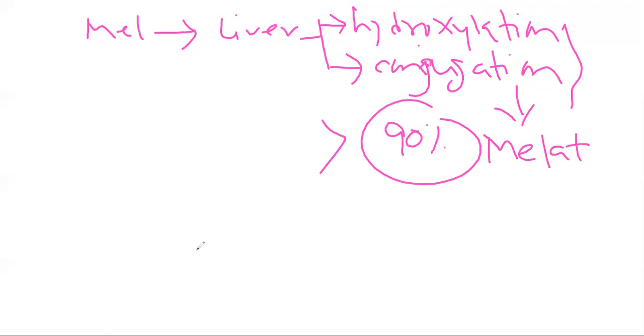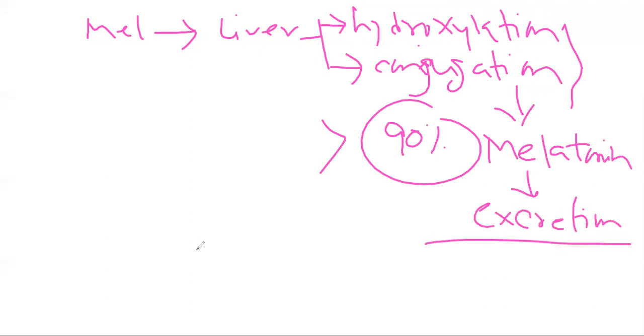So that's how this melatonin will come out from our body. Excretion. So this is all about the physiological basis of circadian rhythm.